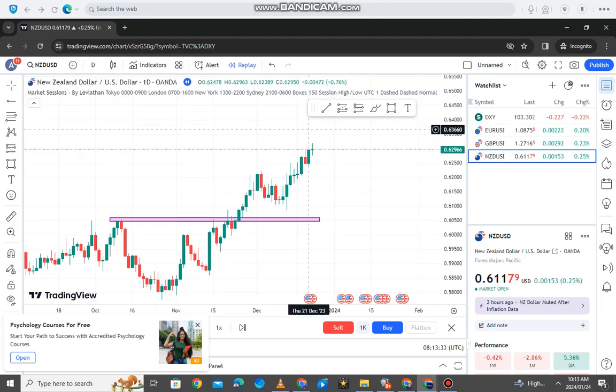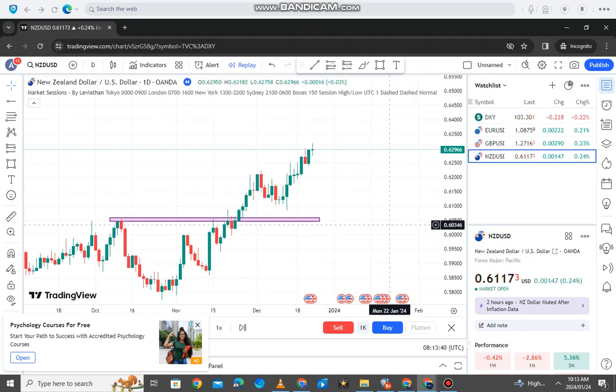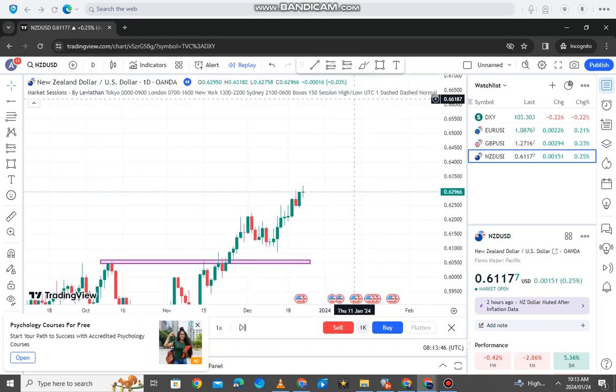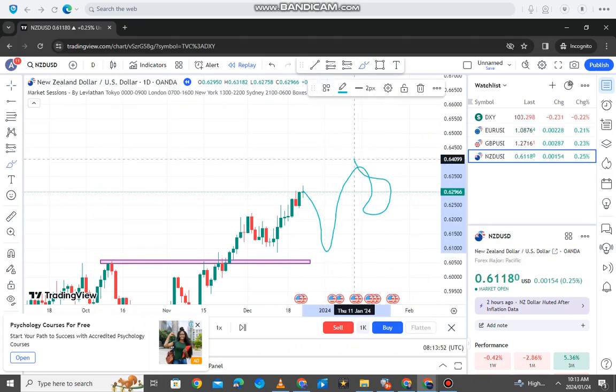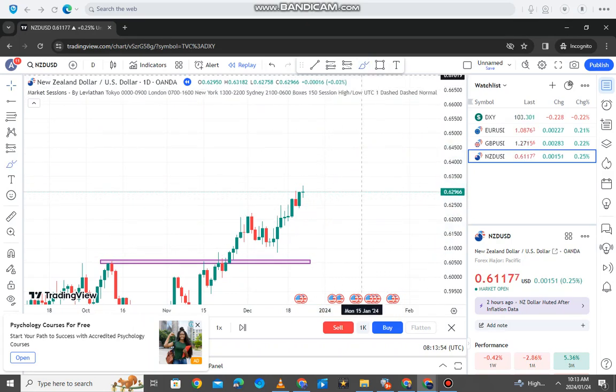But once you have these on your favorites, I like to drag them all the way up there so that they are not on my chart and they're not disturbing me, right? So whenever you want to use these tools, you can just click here. Let's say you want to use the brush, you can click here, and then you can start drawing, right? So you can see, you can find it very, very easy there. Let's say you want to buy from where the market is now. I don't know why you would want to do that, because the market needs to retest first. But if you want to buy there, you can just